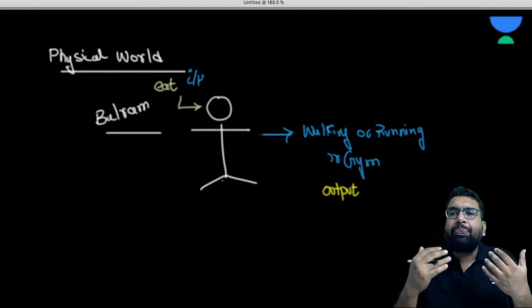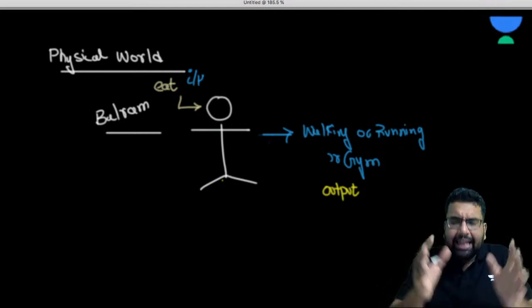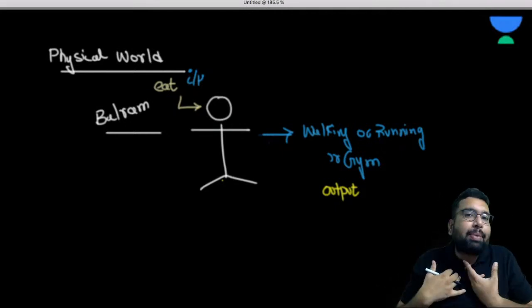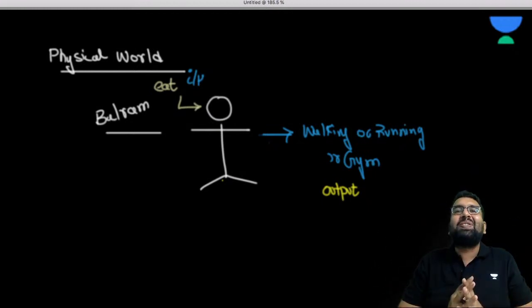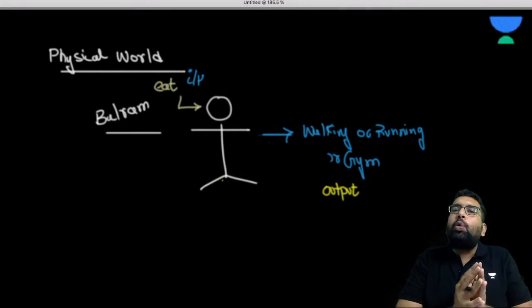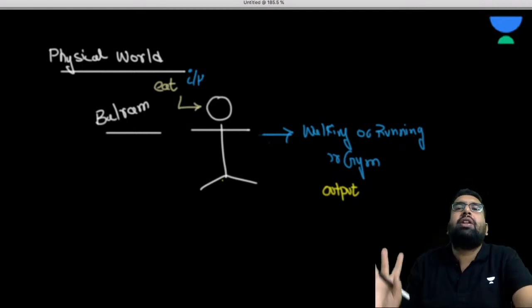We can have many more examples like that. Anything, as I said. For example, I am speaking. For that, I require some energy. Where does this energy come from? This energy comes from whatever food I have taken. Similarly, everything possesses some form of energy, or I can say some form of physics is involved in every action around you.